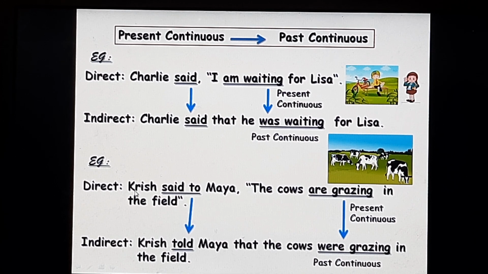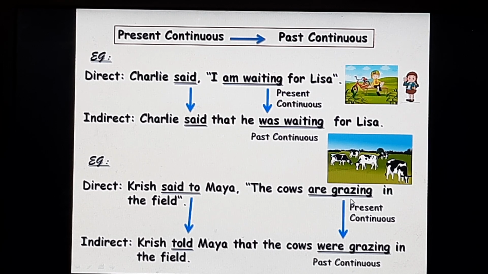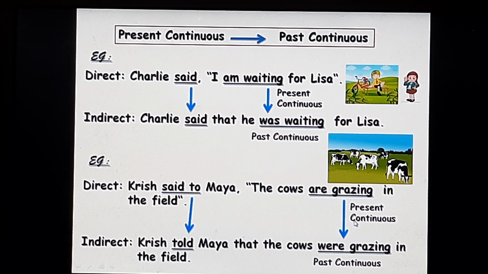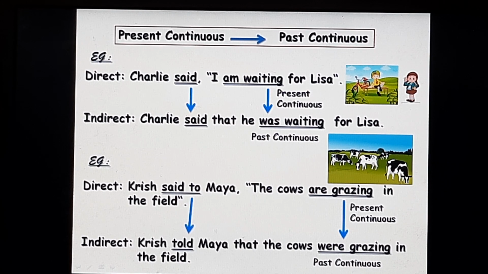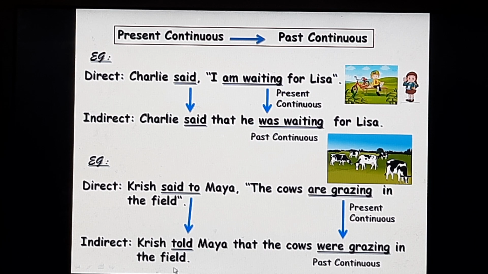Next example, Krish said to Maya, "The cows are grazing in the field." Said to is the reporting verb in the past tense. Are grazing is the present continuous tense in the direct speech. It will change into were grazing in the past continuous in the indirect speech. Krish told Maya that the cows were grazing in the field.